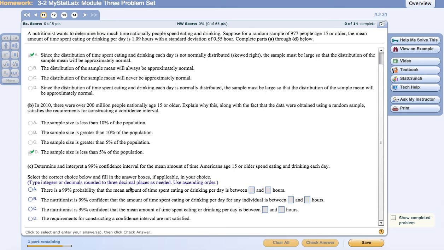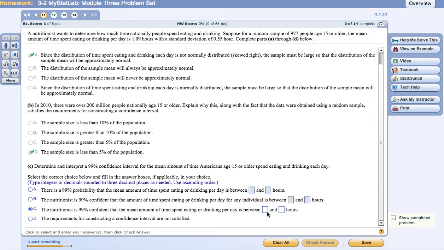So here we're being asked to select a choice that best interprets it. So there's a 99% probability that the mean, we're talking about confidence intervals, so we're stating that we're that confident. So the nutritionist is 99% confident that the amount of time spent eating or drinking per day for any individual, not for any individual, but for the mean would be between that range. So the nutritionist is 99% confident that the mean amount of time spent eating or drinking per day is between,